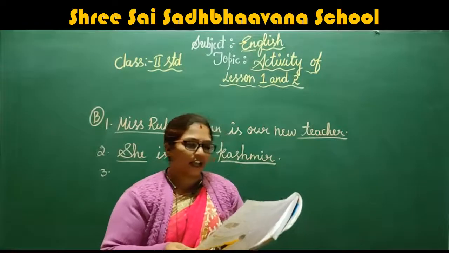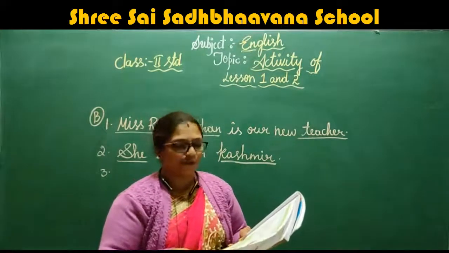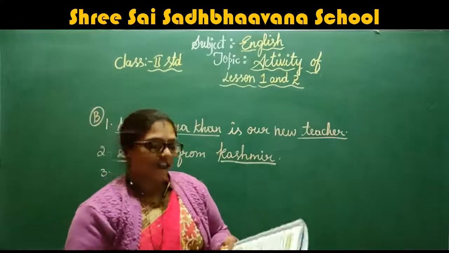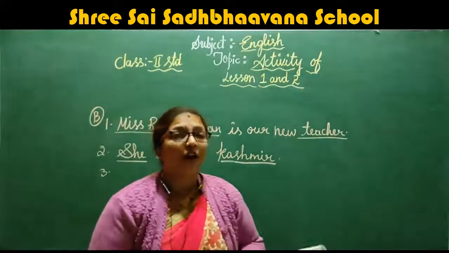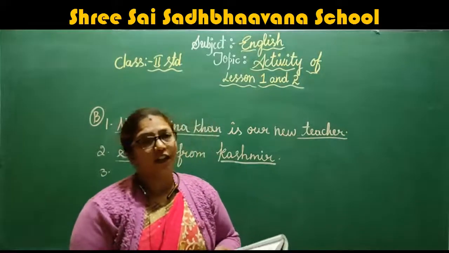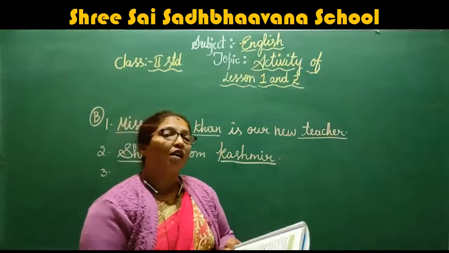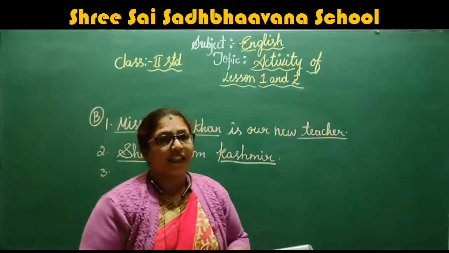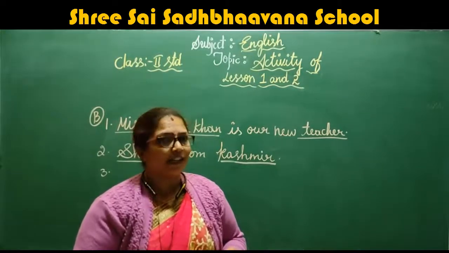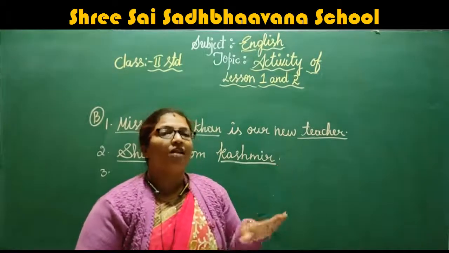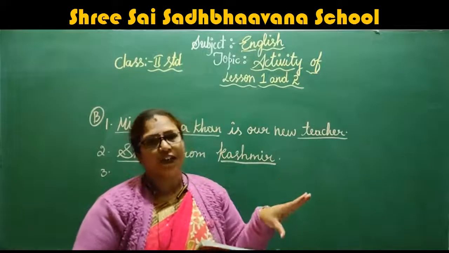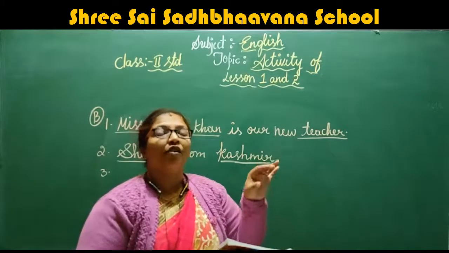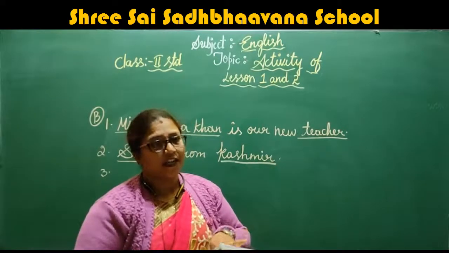Read this sentence: The rainbow was very beautiful. So they are explaining how to make a sentence. What is called a sentence? You learned in first standard itself. A group of words which makes sense is called a sentence, right? If we take letters and make a word, that is a word. From words we form a sentence.